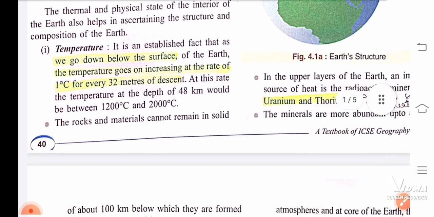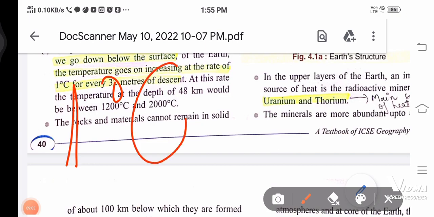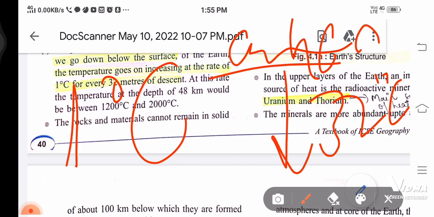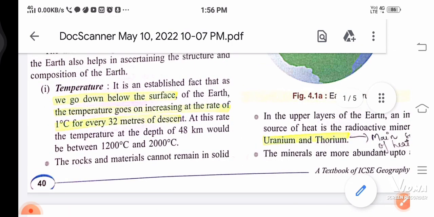Temperature: I told you that 1 degree Celsius increases as we go 32 meters down the earth. This is the ground, and we go 32 meters down. If the temperature upside is 46 degrees Celsius, then after 32 meters it would be 47; 1 degree Celsius increases for every 32 meters we go down. Understood this point? Just mark this point which I have marked in my book.